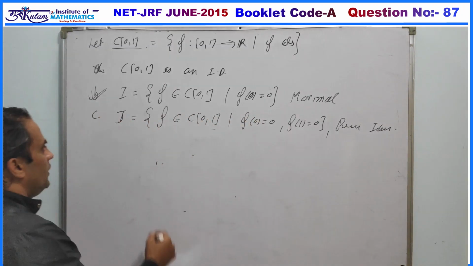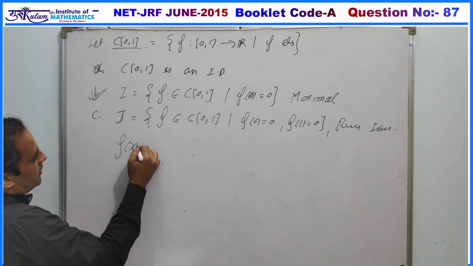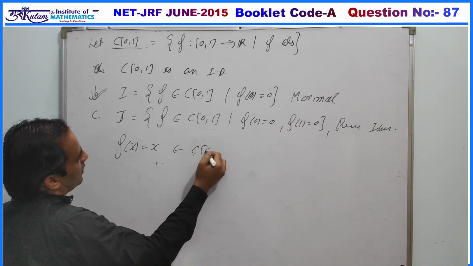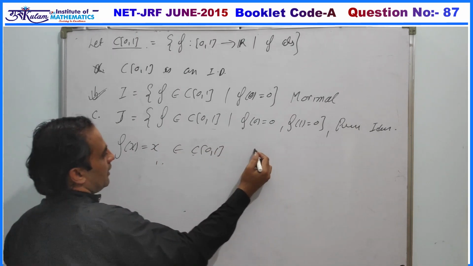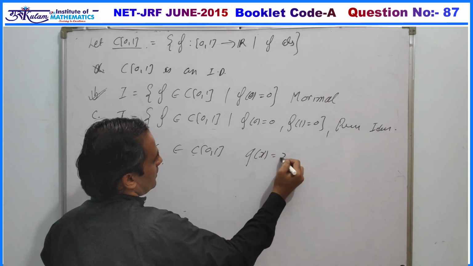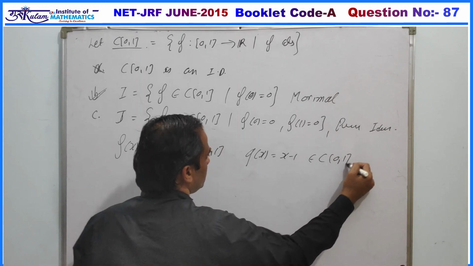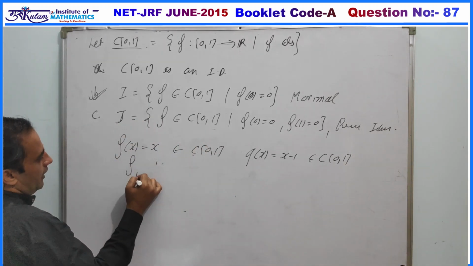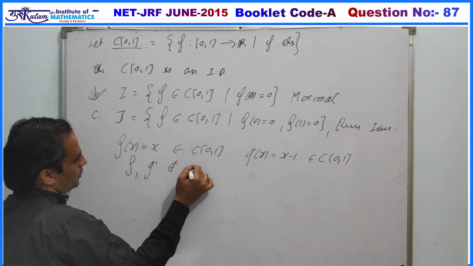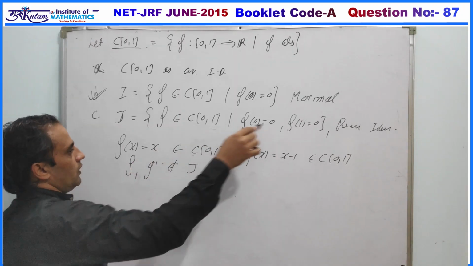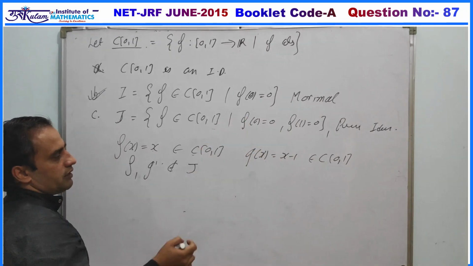So simply, if we take the function f(x) equal to x, obviously belonging to C[0,1] as a continuous function, and g(x) we can define as x minus 1, again belonging to C[0,1], then f and g both do not belong to this ideal J, since f is not 0 at 1 and g is not 0 at 0.